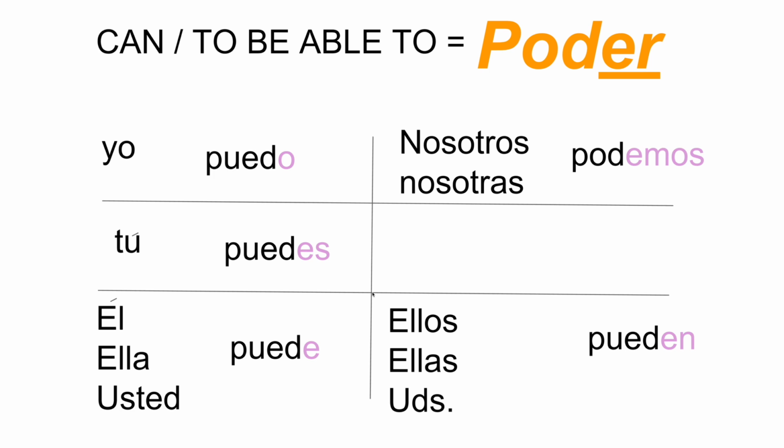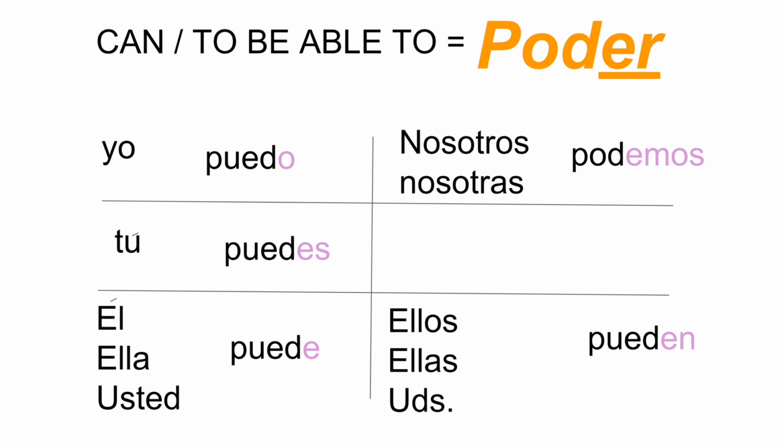Okay? So if you're having trouble with this, this is your tarea. This is your homework. Yo puedo, tú puedes, él puede, nosotros podemos, ellos pueden. Get it memorized. Okay? Put this in your word bank. Poder. Can and to be able to came from poder. It equals poder. All of these forms came from poder. Okay? All right. That's in the song.